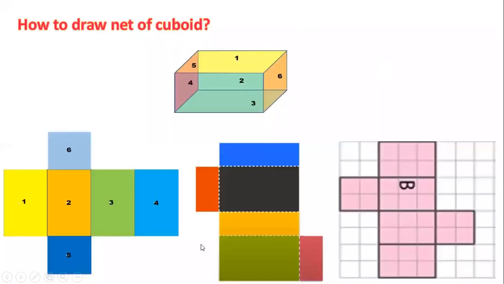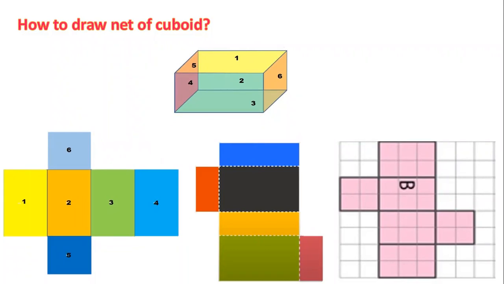How to make a cuboid? Sir, I have actually done this. See, this is how to make cuboid. This is the activity where I have mentioned two different shapes.